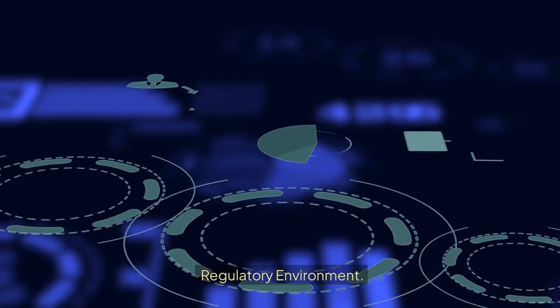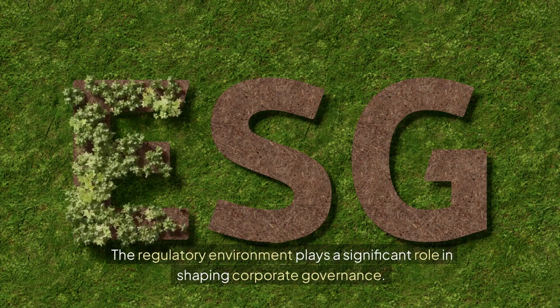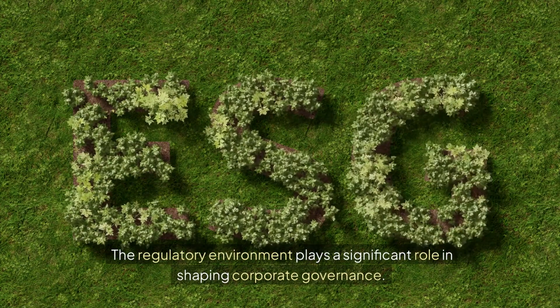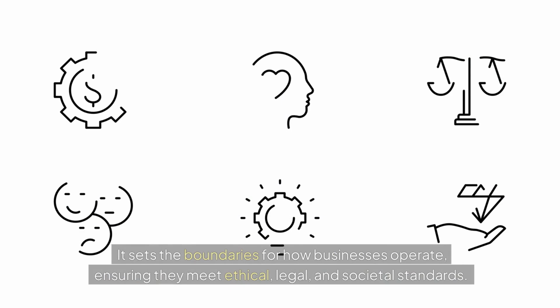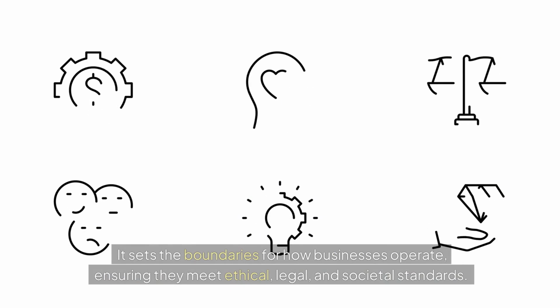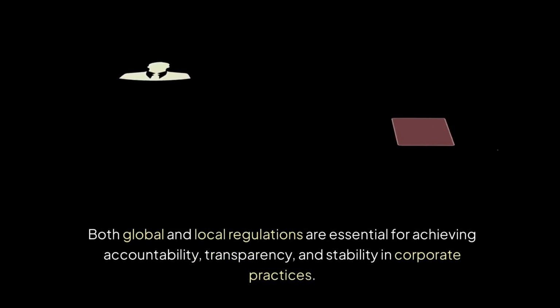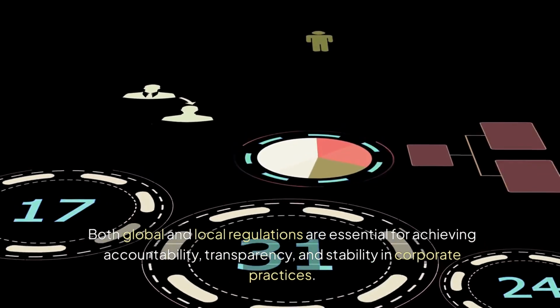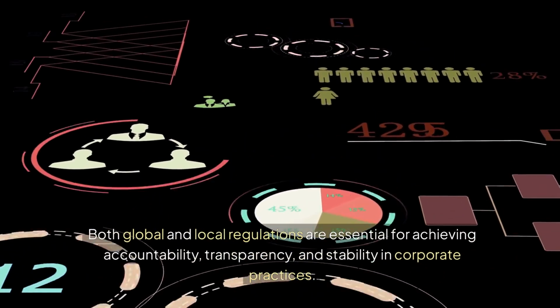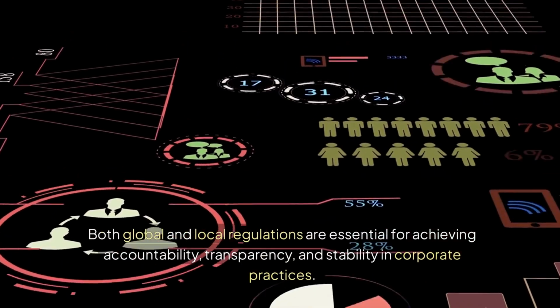Regulatory environment. The regulatory environment plays a significant role in shaping corporate governance. It sets the boundaries for how businesses operate, ensuring they meet ethical, legal, and societal standards. Both global and local regulations are essential for achieving accountability, transparency, and stability in corporate practices.